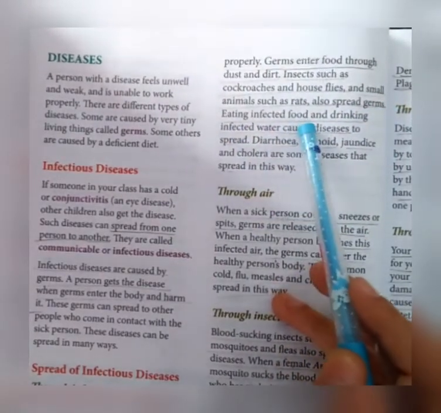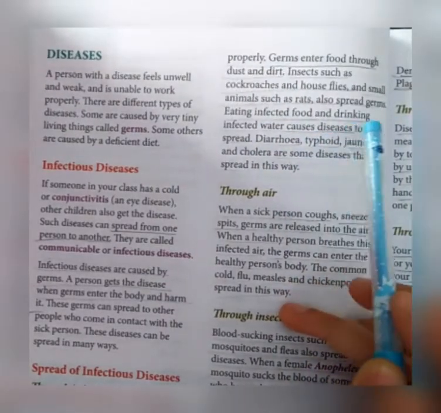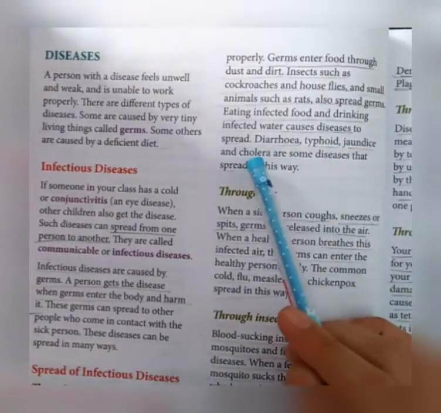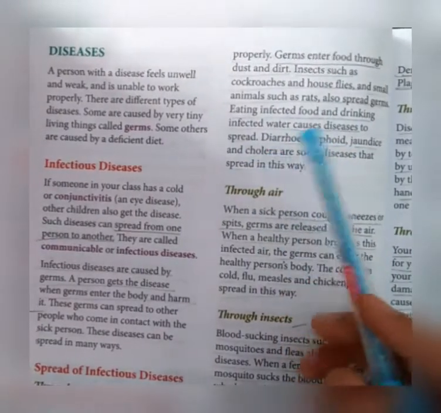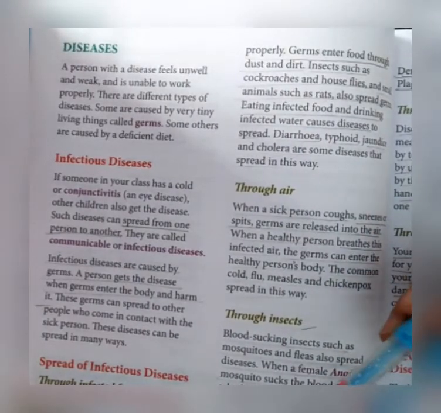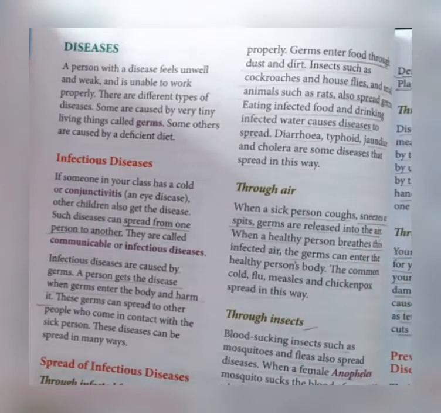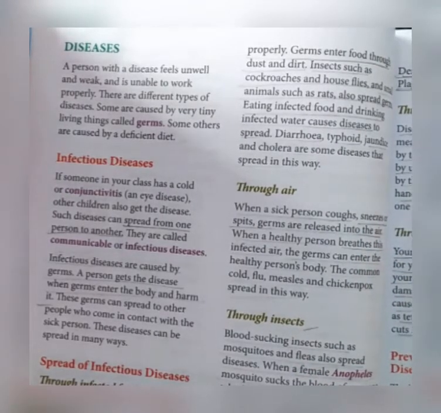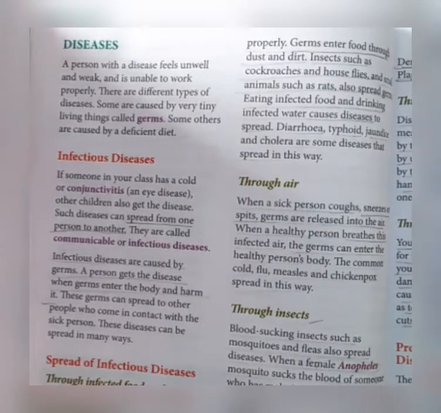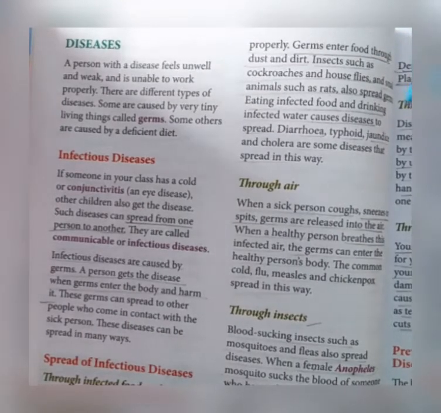Eating infected food and drinking infected water causes diseases to spread: diarrhea, typhoid, jaundice and cholera. So in this way, the germs are spread from one person to another, and that's why it is always said to cover your food and water properly, so that they do not become contaminated.